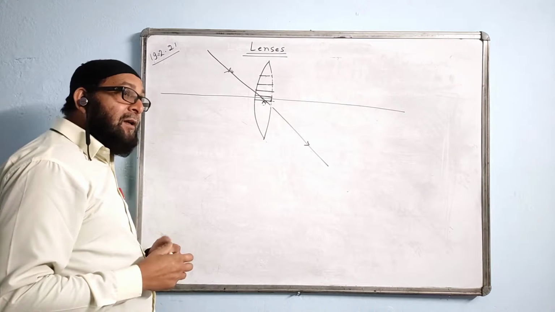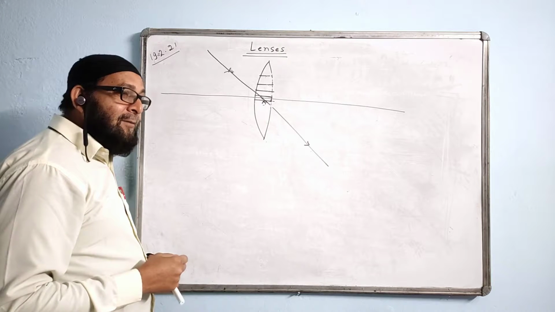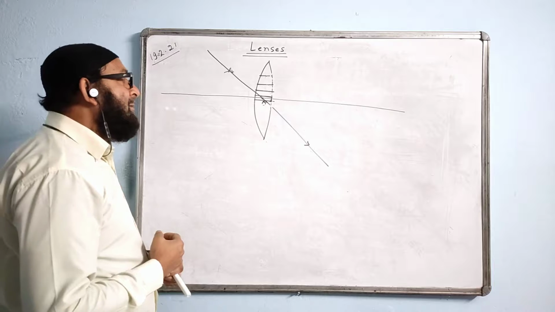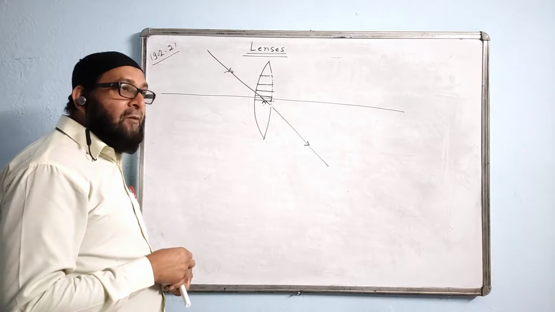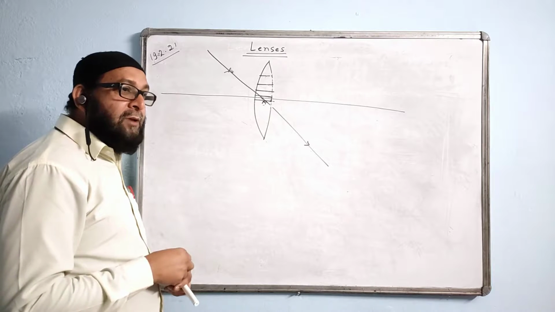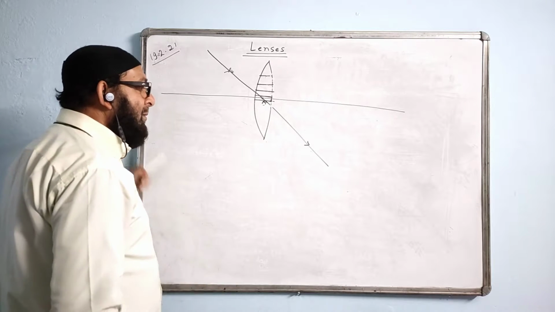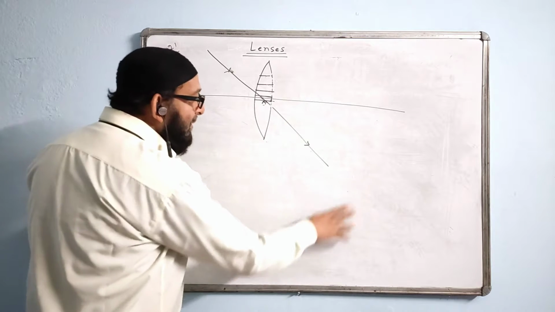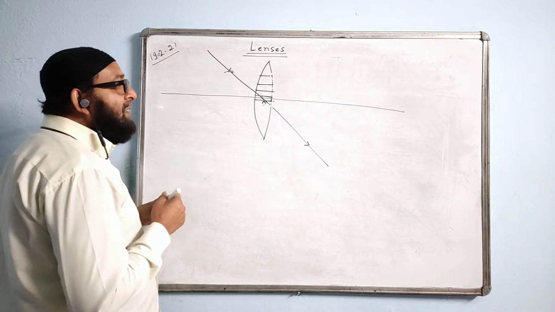The speed of light in the air and glass equal. Who told you that? Wow, great idea. The speed of light in the air is 3 into 10 to the power of 8, and the speed of light in glass is 2 into 10 to the power of 8. They are equal? Come on. Who told you this? Don't have this kind of idea. Okay, I am giving the reason for this.